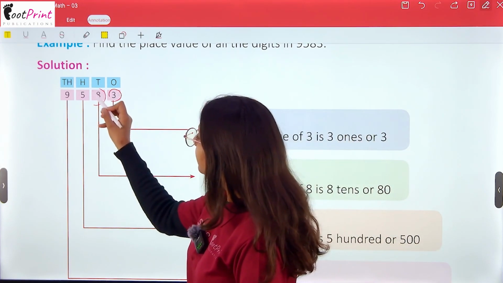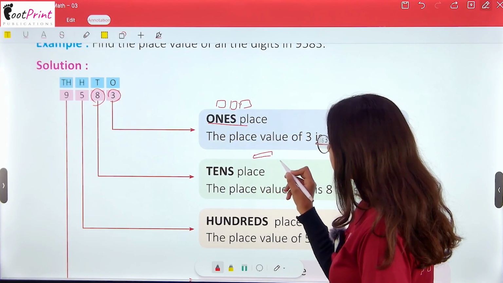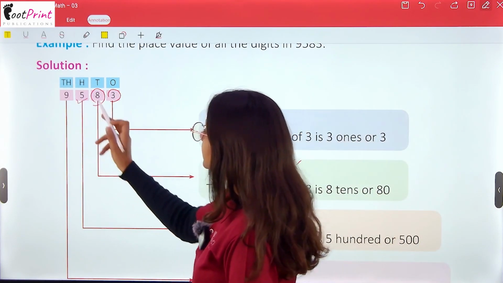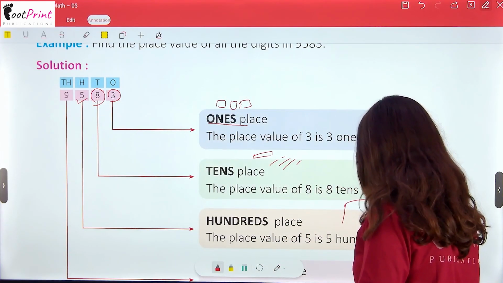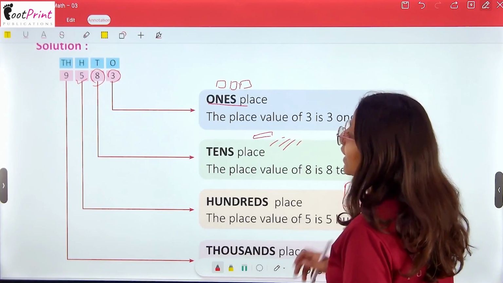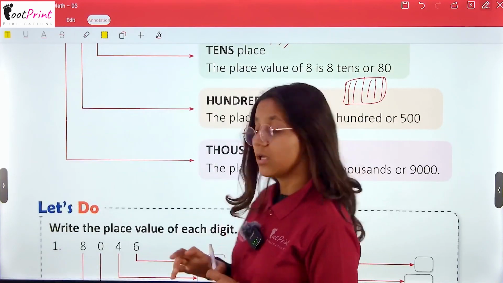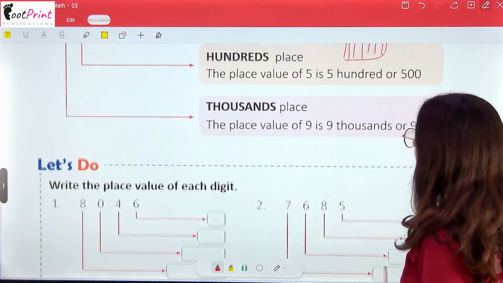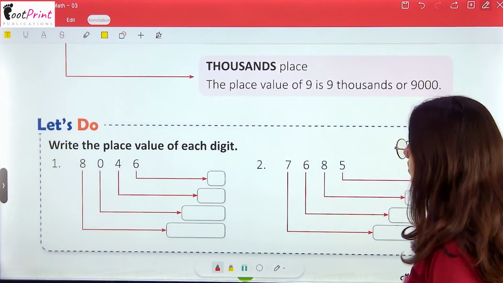The 8 is at the tens place, which means 8 times 10 blocks. The 5 is at the hundreds place. And 9 means 9 times 1000, big blocks. So the place value of 9 is thousands, or 9000.